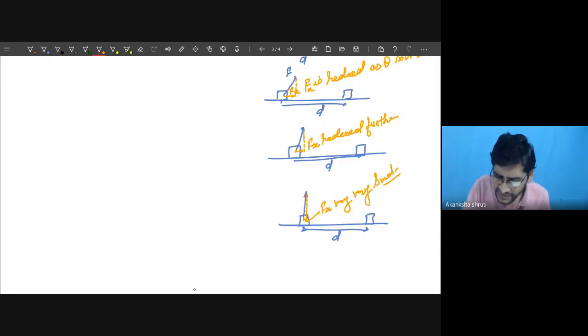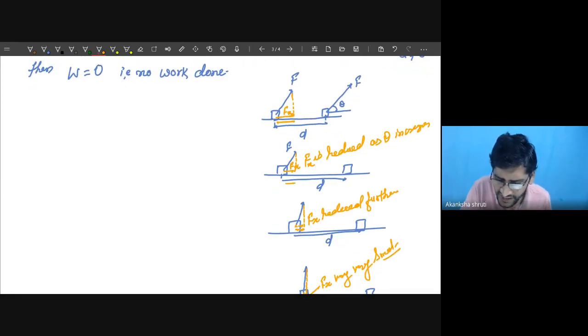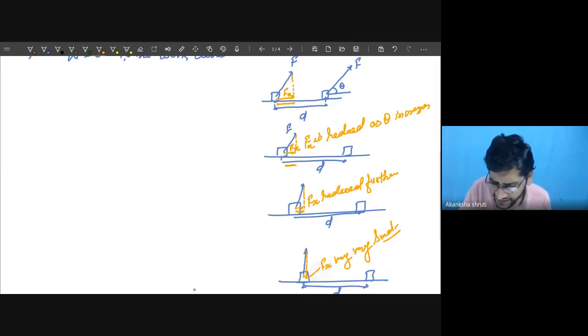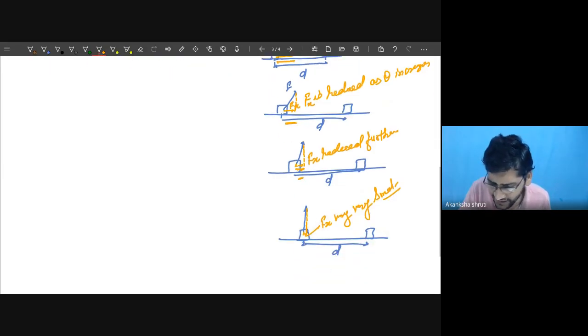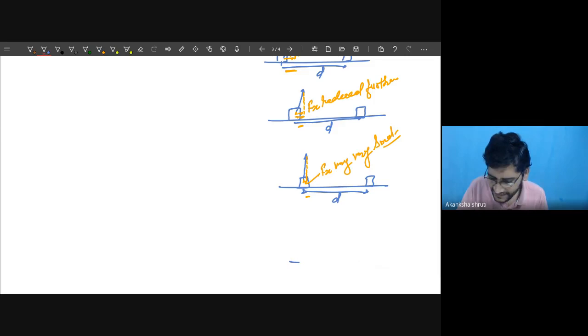Now, this Fx was coming because of this initial point and the component at the other point. This was the Fx, this much length, here this much length, here very small, this much length. Now if we consider exactly 90 degrees,